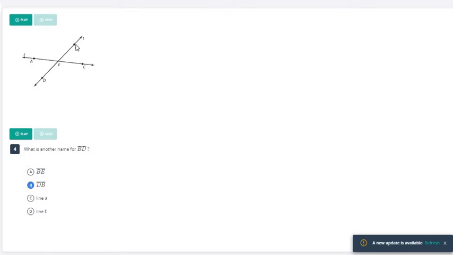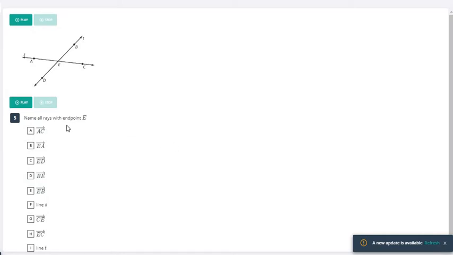So you may think, let's find BD. So BD is here. We're talking about the line segment, so that means these are endpoints. So we're just talking about this segment of this overall line. So line T is the overall line, and BD is just the line segment. Segment means a part of. So it's a part of this overall line. So we can't name this line S because we're just talking about this segment. We're not talking about the whole line. So DB is our answer.